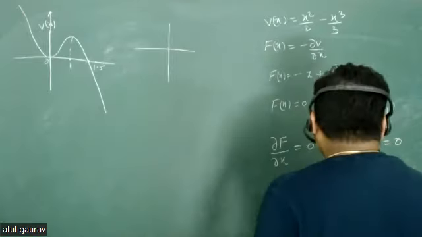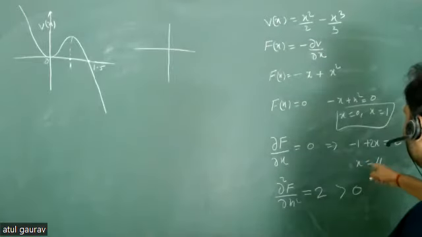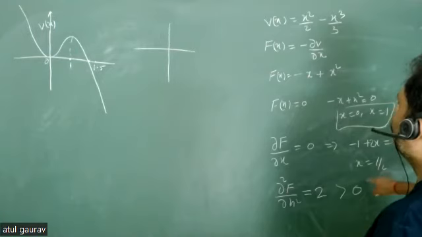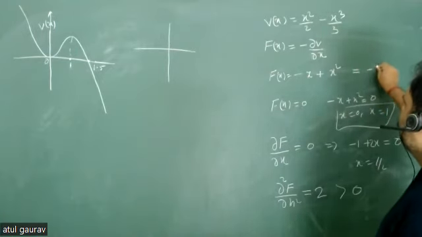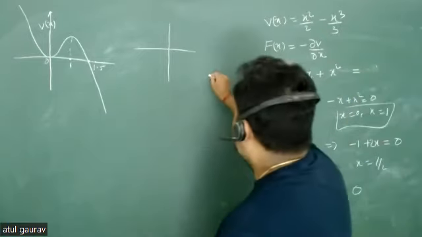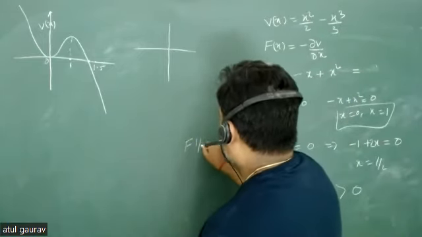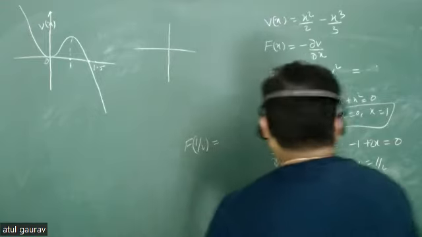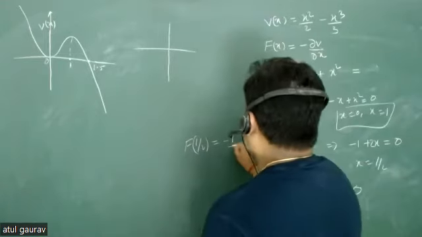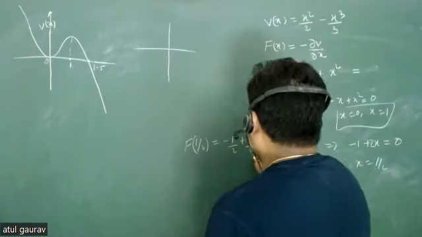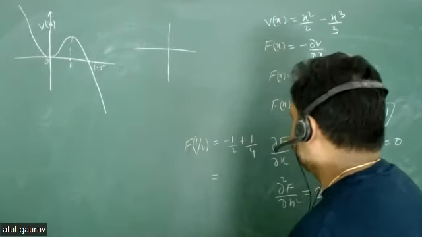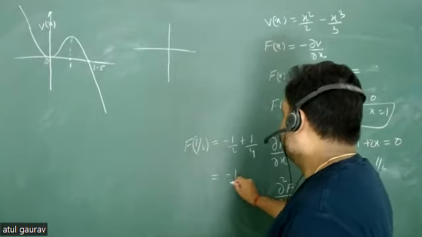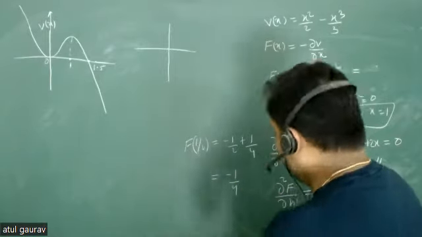Let us try to calculate force. Let us find the value of force at x is equal to half. So what is the value of force at x is equal to half? F of 1 by 2 I am just calculating here. F of 1 by 2 is given by minus half plus 1 by 4, isn't it? And what is this value? Minus 1 by 4. So obviously this is negative.